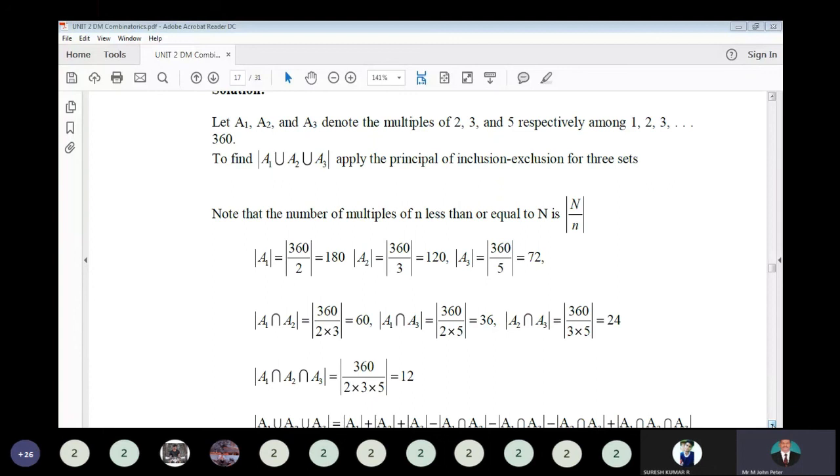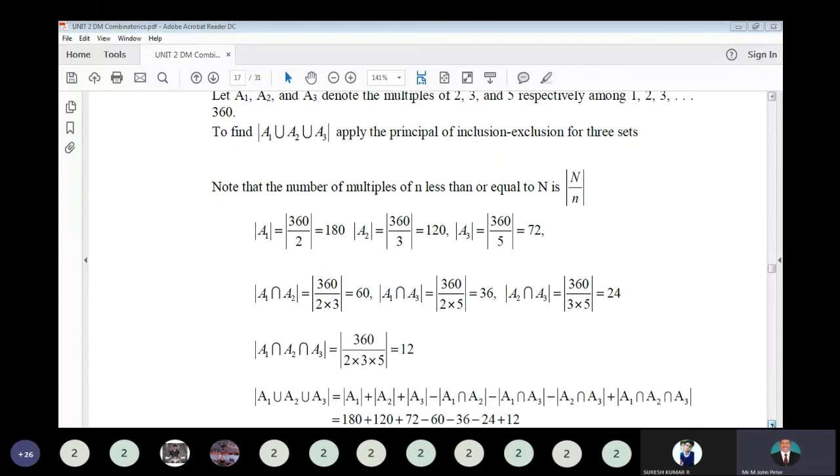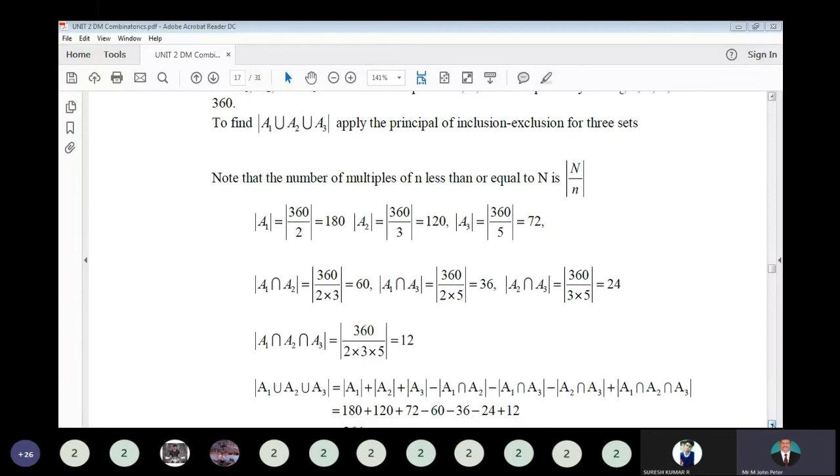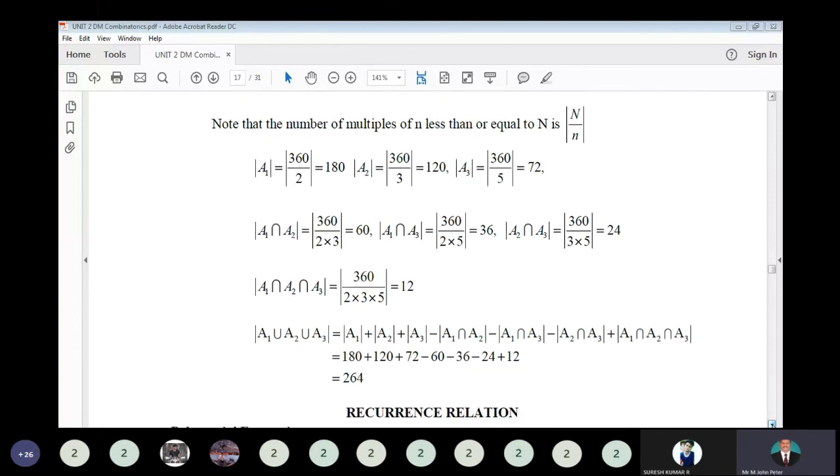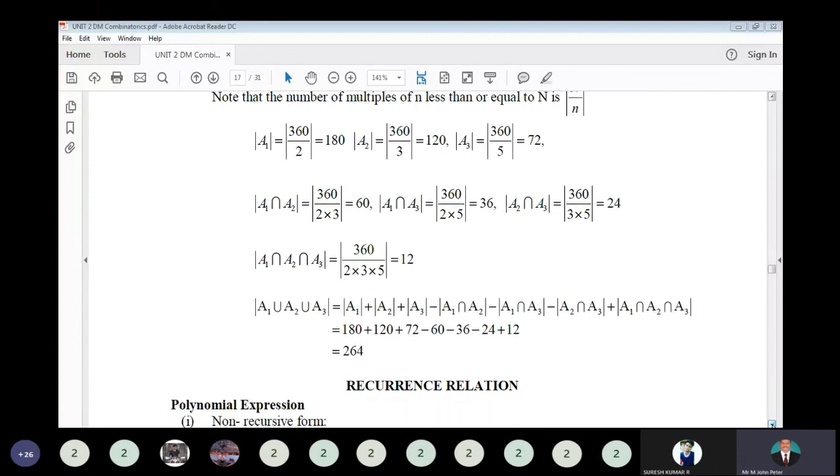A1 is the set divisible by 2. So 2, 3, 5 are prime numbers. So 180 numbers are divisible by 2. Next, 360 divided by 3, so 120 numbers divisible by 3. Next, 360 by 5, 72 numbers divisible by 5. So modulus of A1 intersect A2 is equal to 360 by 2 into 3, that's equal to 60. Then modulus of A1 intersect A3 is 360 by 2 into 5, that's equal to 36. Then modulus of A2 intersect A3 is equal to 360 divided by 3 into 5, that's equal to 24. And modulus of A1 intersect A2 intersect A3 is equal to 360 divided by 2 into 3 into 5, that's equal to 12.